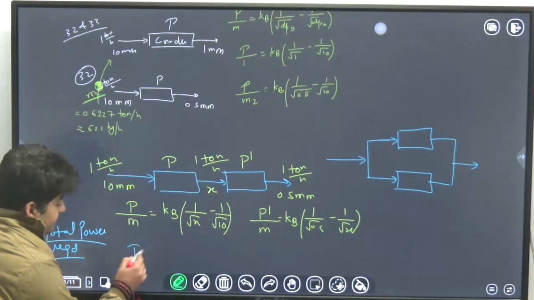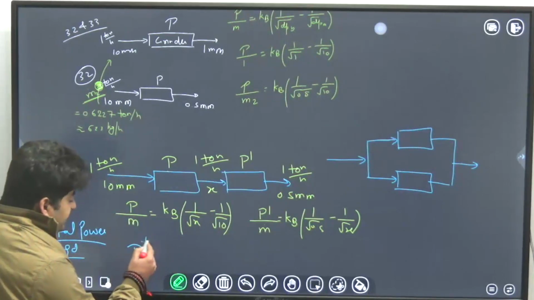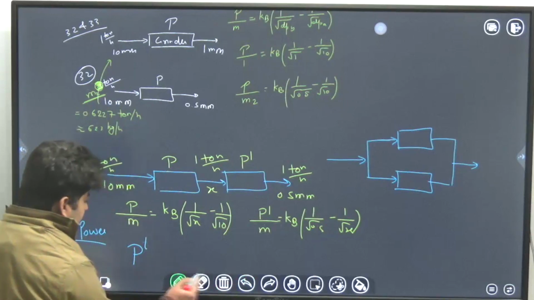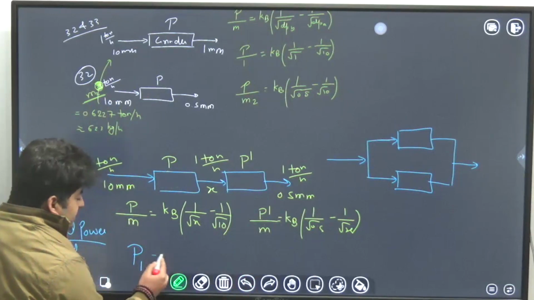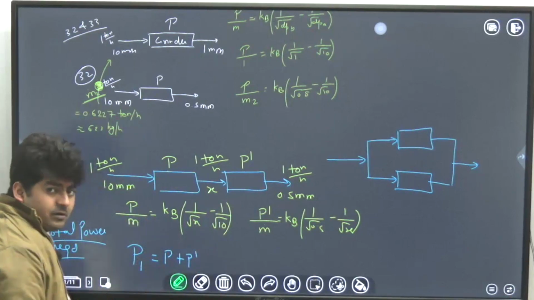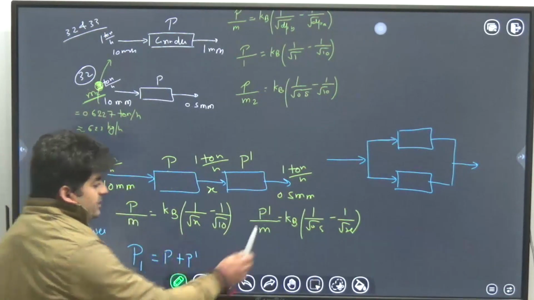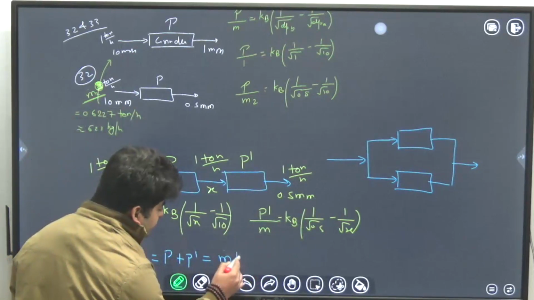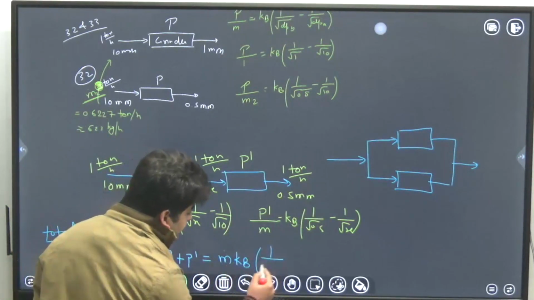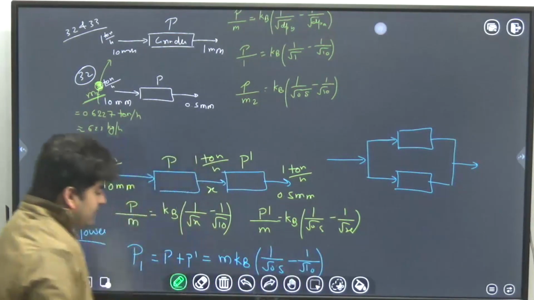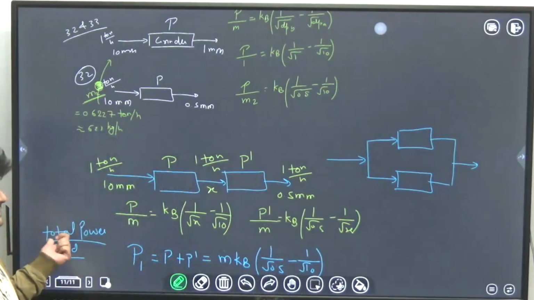Here the total power, let's say PT in the first case, or P1, will be P plus P dash. Let's multiply by m dot and add them. So you will get finally m dot Kb (1 over square root of 0.5 minus 1 over square root of 10). That will be the total power required in the series arrangement.